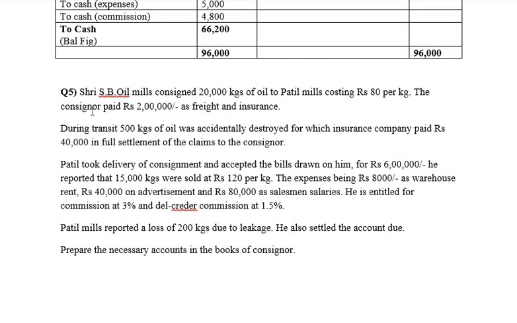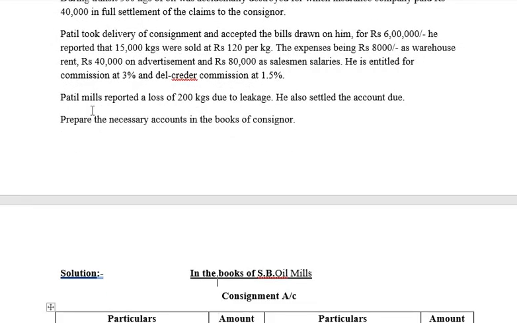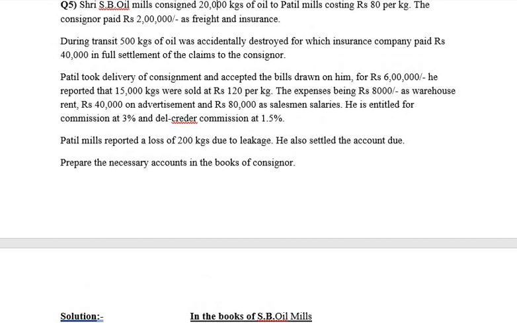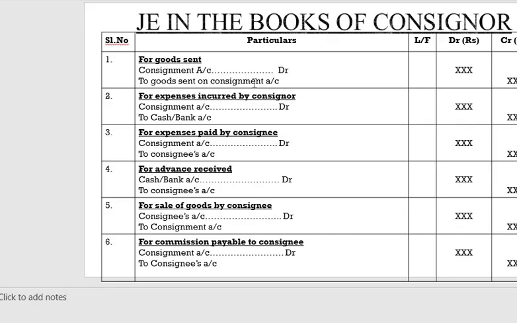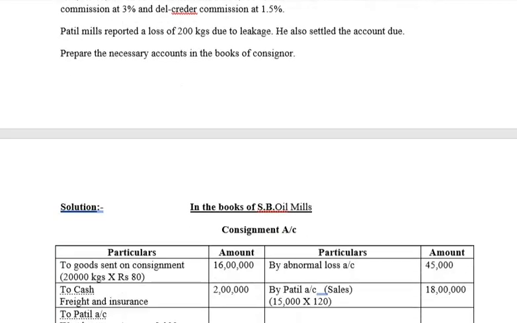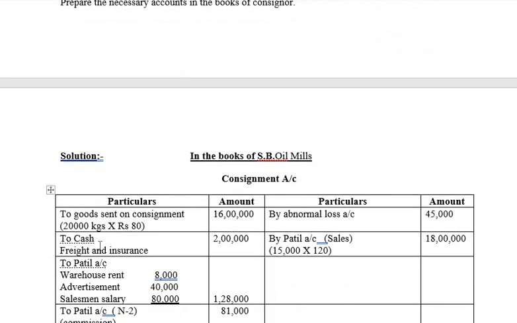The consignor paid rupees 2 lakhs as freight and insurance. So what is the journal entry for expenses made by the consignor? Consignment account debit to cash or bank account. Okay, so consignment account is debited to cash or bank account. To cash in the bracket, that is expenses made by the consignor, freight and insurance, which is 2 lakhs. Clear? Next.